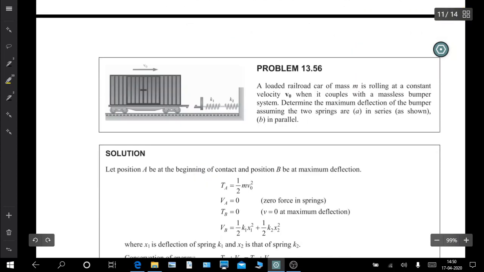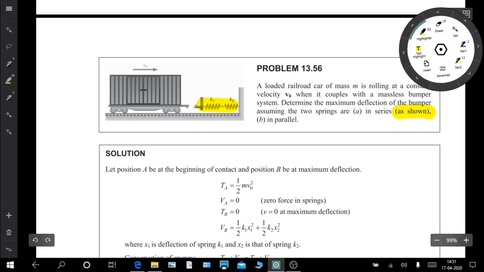Now the third example: a loaded railroad car of mass m is rolling at a constant velocity of v naught when it couples with a massless bumper system. So this is the massless bumper system. Determine the maximum deflection of the bumper, assuming two springs are in series and in parallel. So series it is shown, parallel we have to assume that the system is like this. So there is one spring like this, another spring, so this is parallel.